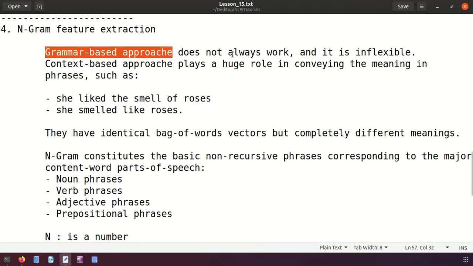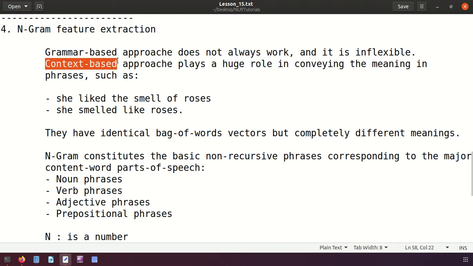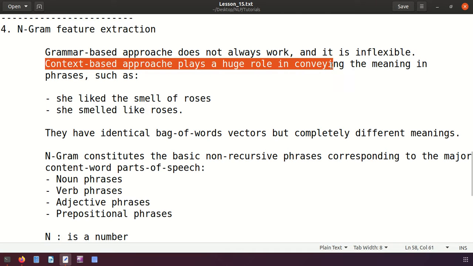It does not always work, and it is not flexible. Here we have examples for that, so you can understand better. Instead, we can go for another approach called the context-based approach, which plays a huge role in conveying the meaning of phrases.